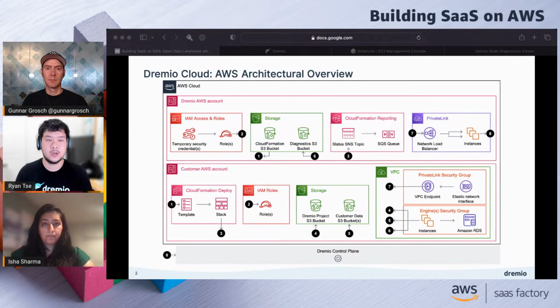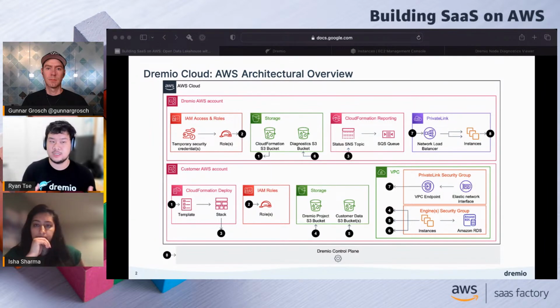But for the most part, there's always this engine security group. Maybe the RDS sits outside it, and then you just have the rules in the security group set up so that you can talk to that instance rather than having it in the same security group. But for the most part, customers would generally see the shape of the setup.